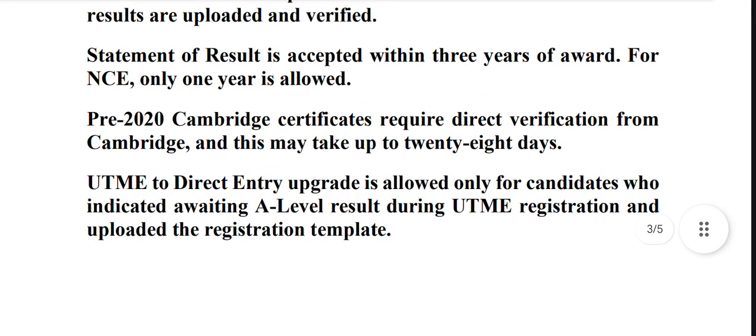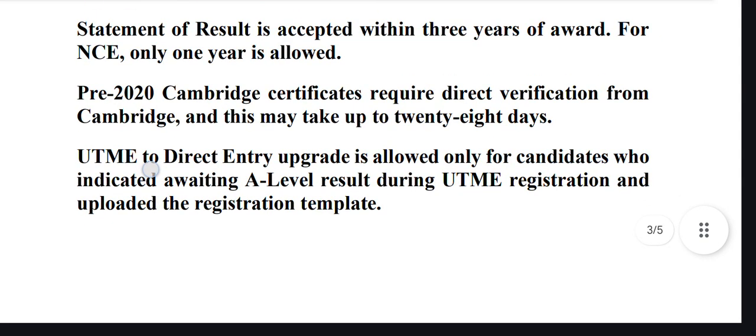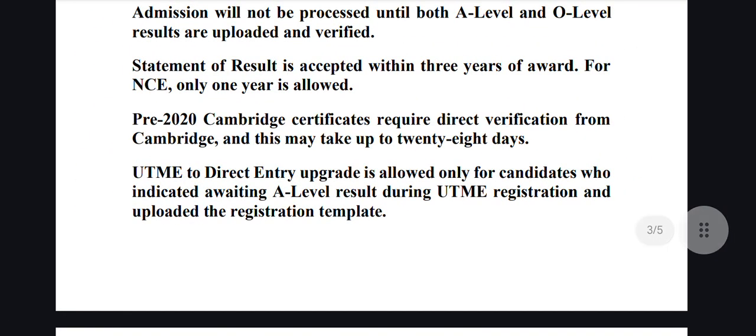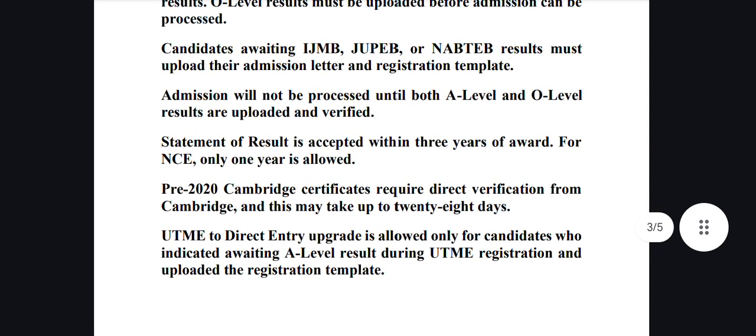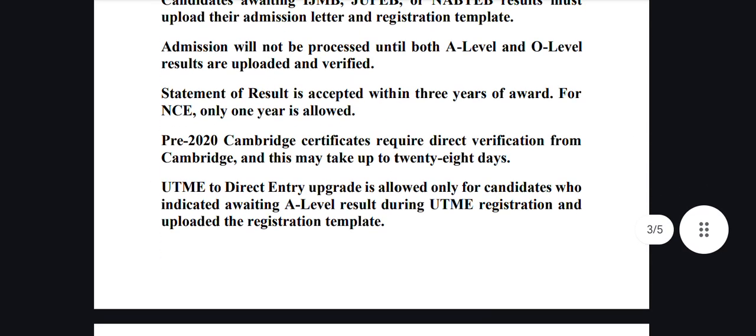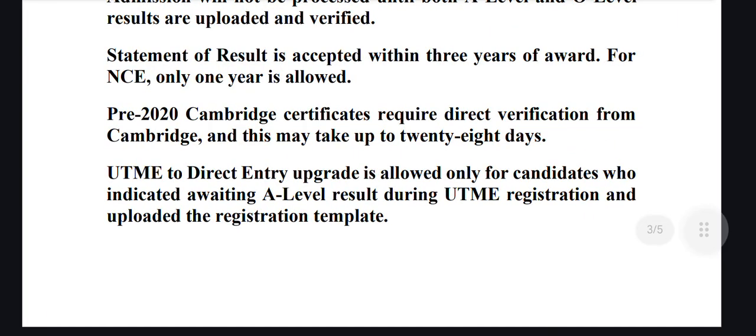So if you are using a statement of results from a Polytechnic or University, you can use it if it is within 3 years, that is, it must not have been gotten more than 3 years ago. For NCE, only 1 year is allowed. If your NCE statement of results has passed 1 year, they will not allow you to register. You must present your NCE certificate if you obtained it more than a year ago.